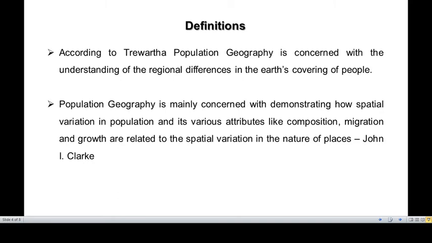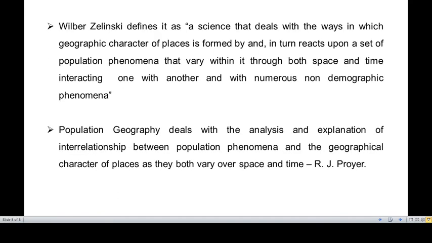It is not only the physical impact I'm talking about, it may be other surrounding cultures that try to imprint their impact on the given segment of population, and that is what John I. Clark says, that population geography deals with the spatial variation of population, and there are various attributes that need to be seen from its spatial context.